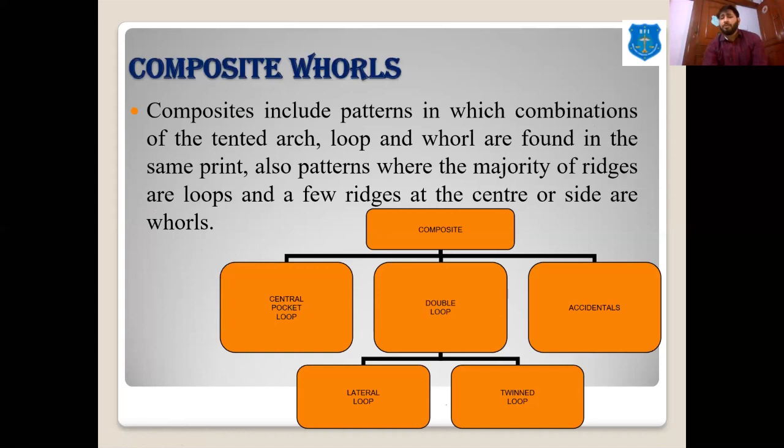Then we have the composite whorl. Composite means a combination of these previously discussed features. Like the first, we have the central pocket loop, the double loop, the accidental, the lateral pocket loop, and the twinned loop.